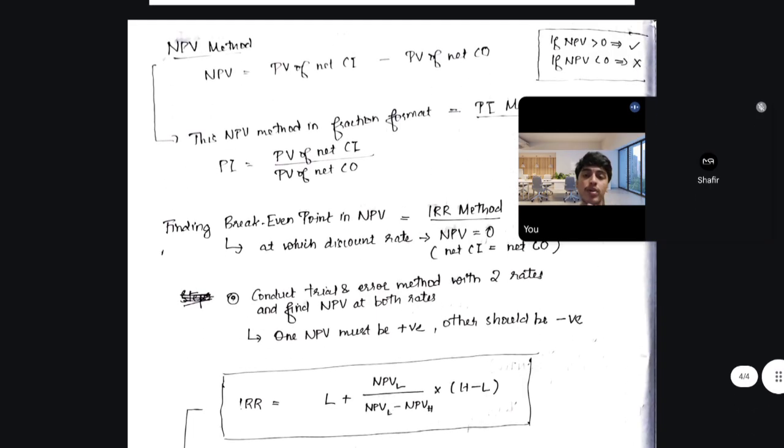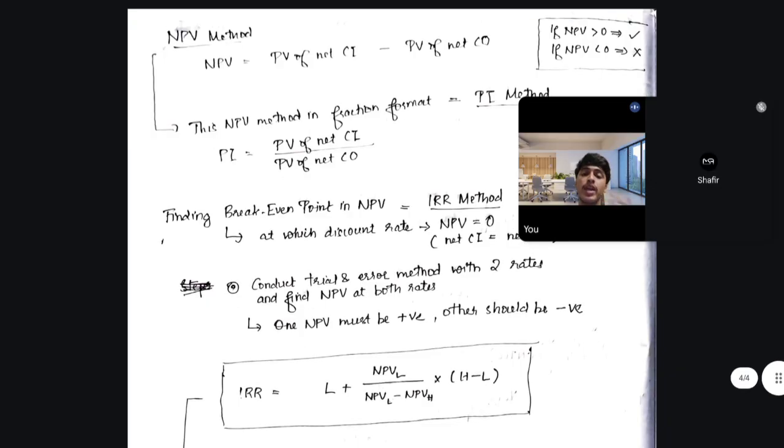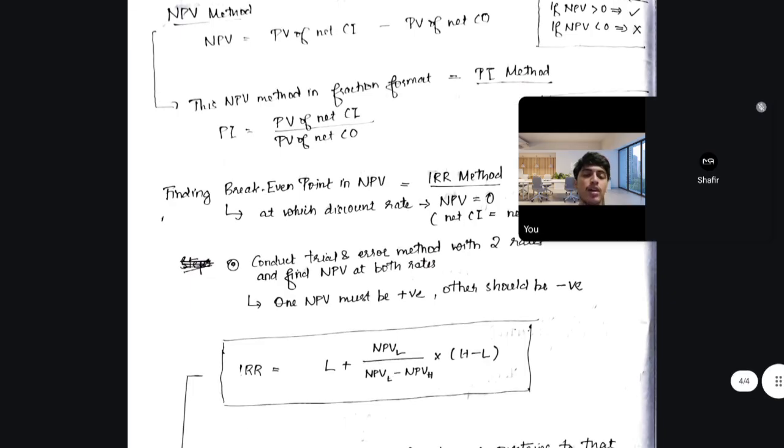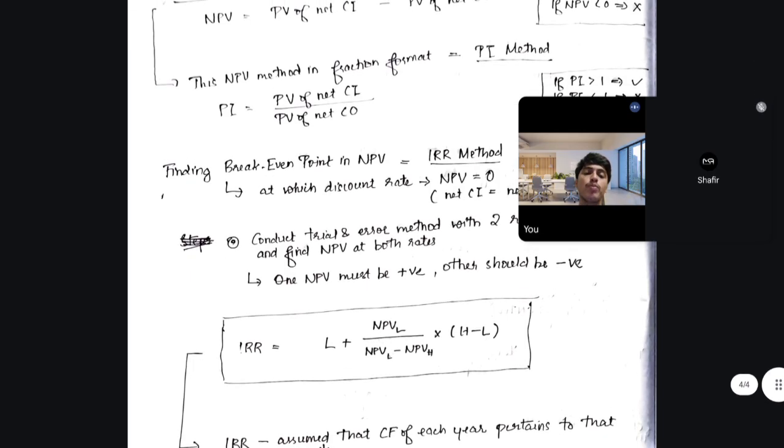IRR method is nothing but we find the break-even point of the NPV. In NPV, we are like finding the break-even analysis of NPV. We can say it that way. In marginal costing and all, we find such a point that there is no profit, no loss for this amount of sale. Similarly, for a particular discount rate, the net inflows and outflows should be tallied, should strike off.